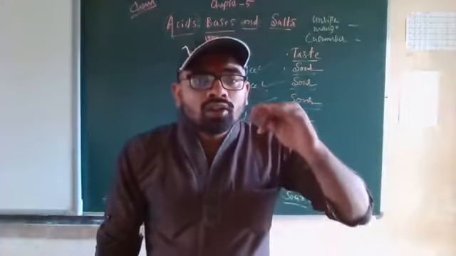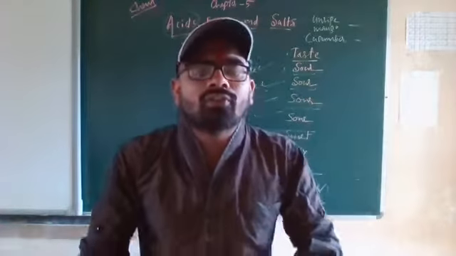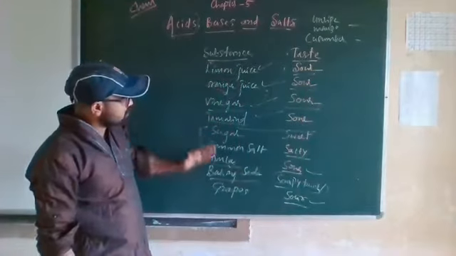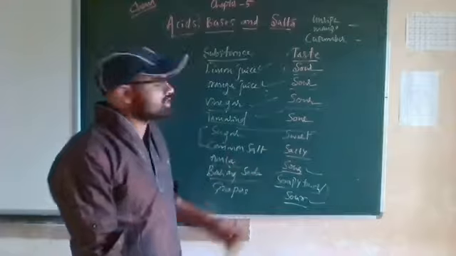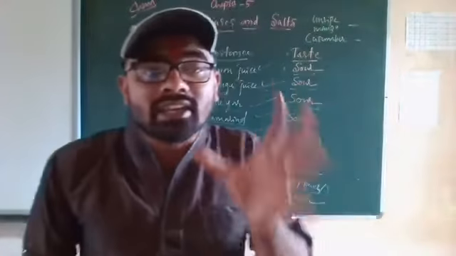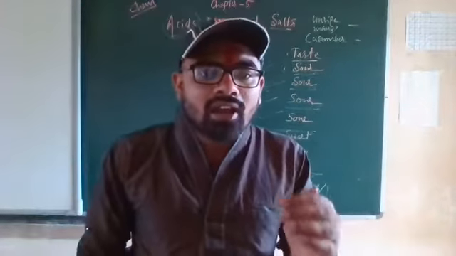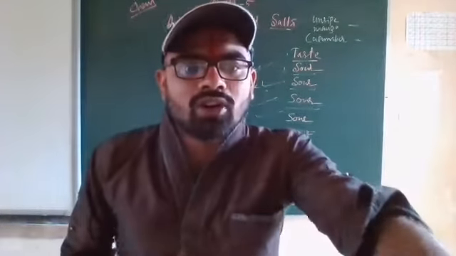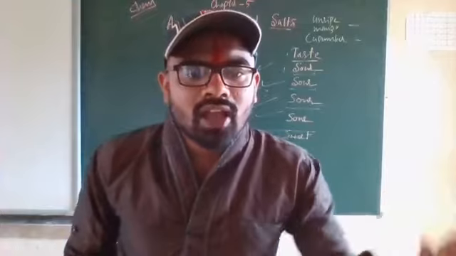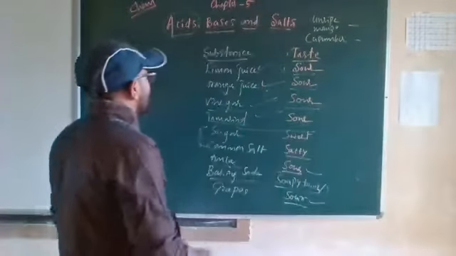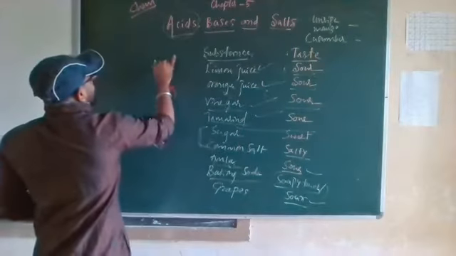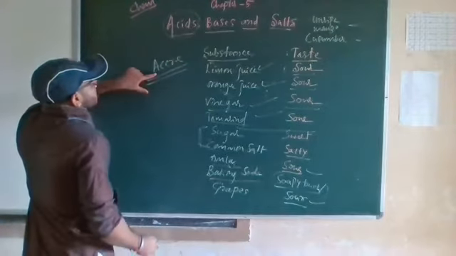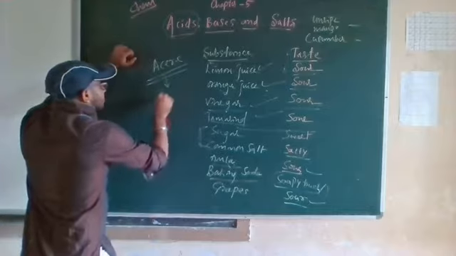So the chemical nature of these substances, lemon juice, orange juice, amla, grapes, tamarind and vinegar, is acidic. The word acid came from the Latin word acere or acer, which means sour in nature.